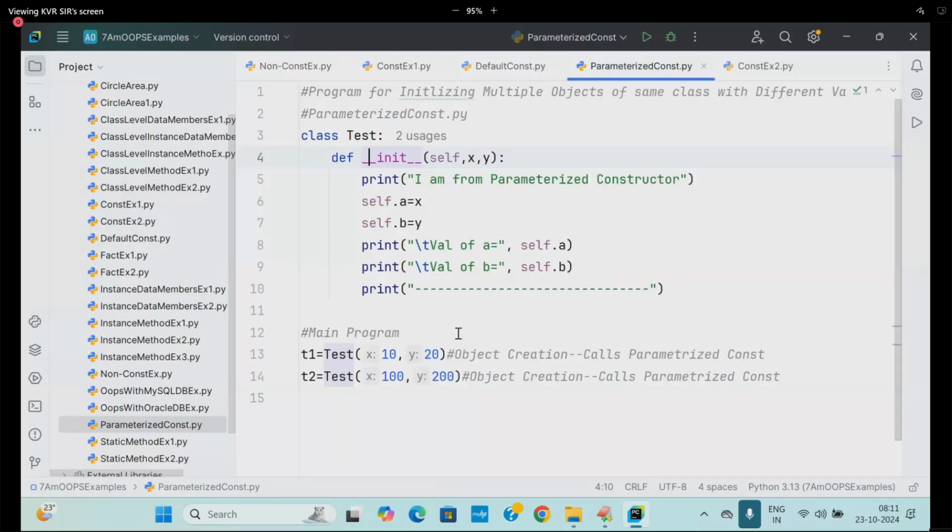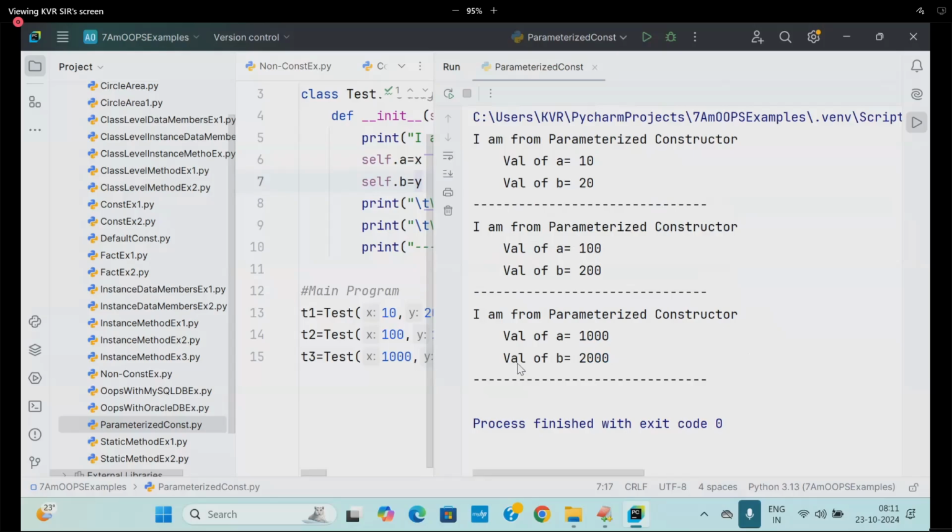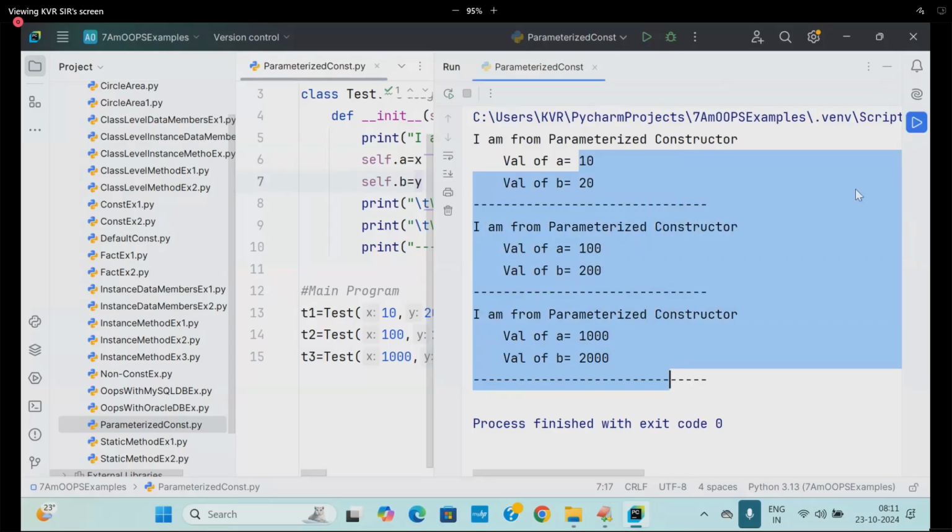Now I want to go one more time. One more object I want to create. t3 is equal to, I'm taking 1000 here and 2000 here. Execute it. What am I getting here? 10, 20, 100, 200, 1000, 2000.